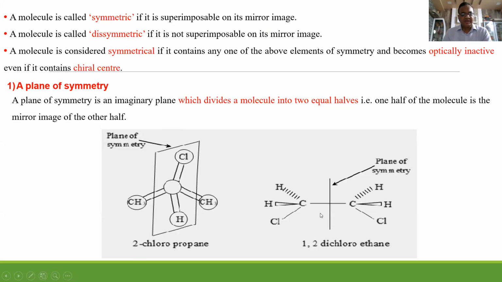What is a plane of symmetry? This is the structure for ethane. An imaginary plane which cuts the molecule into two equal halves. If this is so, then a plane of symmetry is present. But if a plane of symmetry is present, that compound or molecule is optically inactive. Correct?